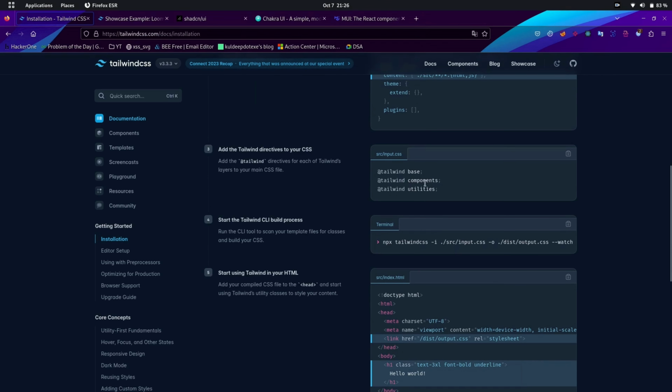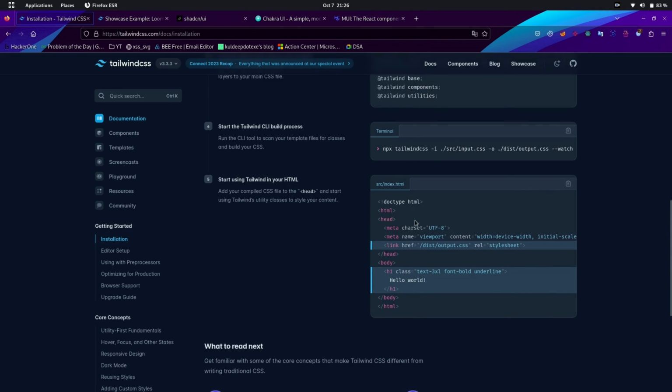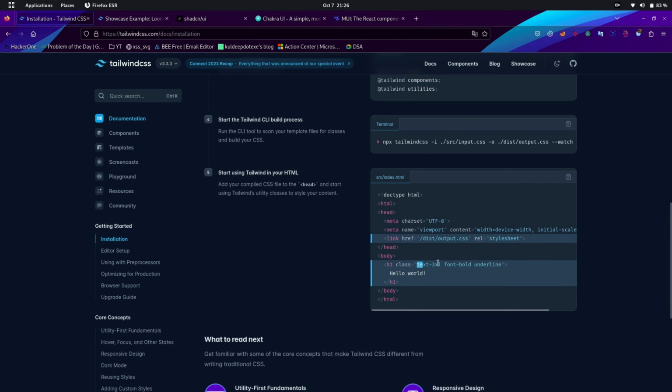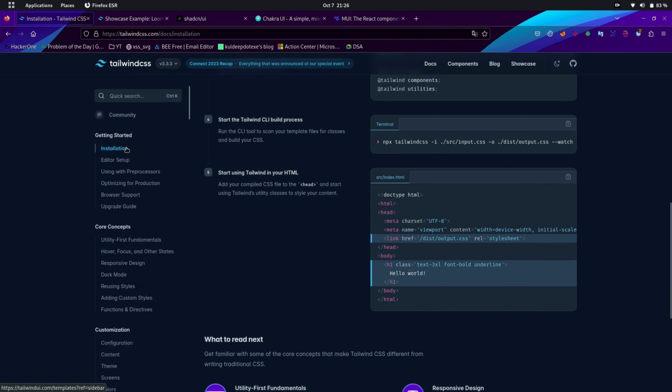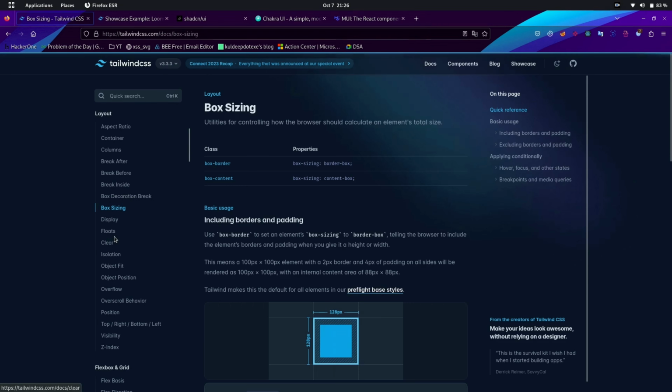Now you will have to import Tailwind CSS into your CSS files. And at last you can use this command to build your Tailwind CSS. Now you are good to go. Use the Tailwind classes to create amazing websites. For the documentation, or if you forget class names, you can scroll down on the left panel and use your preferred block.